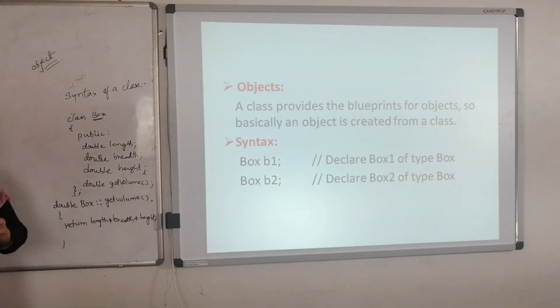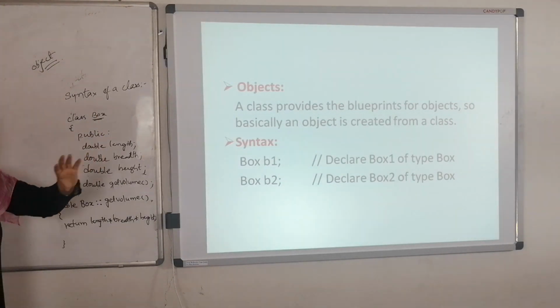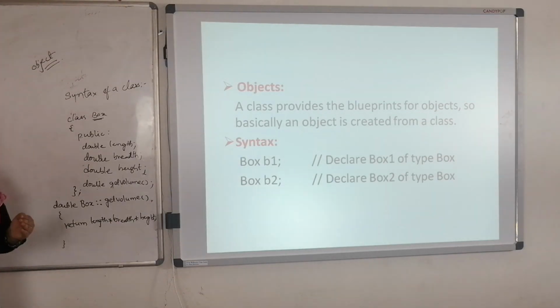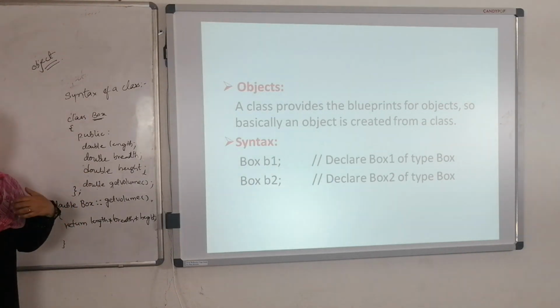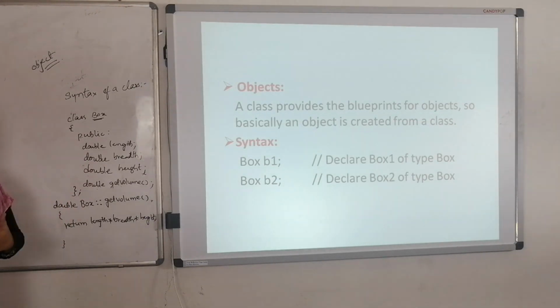If I create one object for the box class, the system allocates some memory. If I create a second object for the same class, it allocates memory to that second object. If I create a third object, the system allocates memory for that third object also. Depending upon the objects, the system allocates the memory.